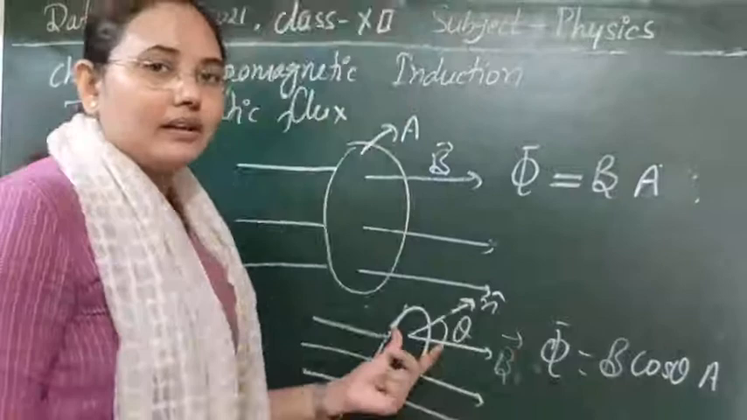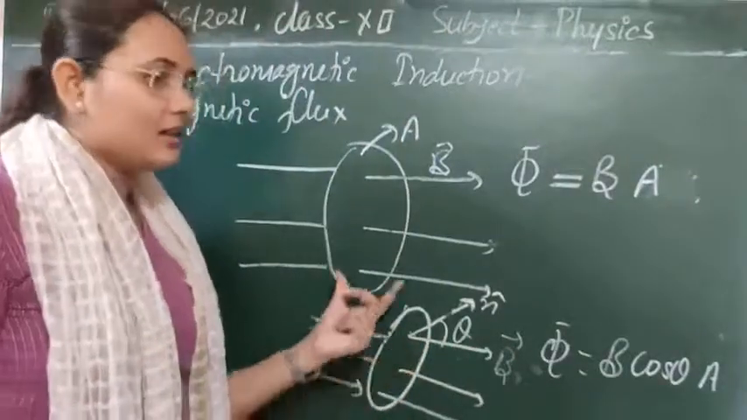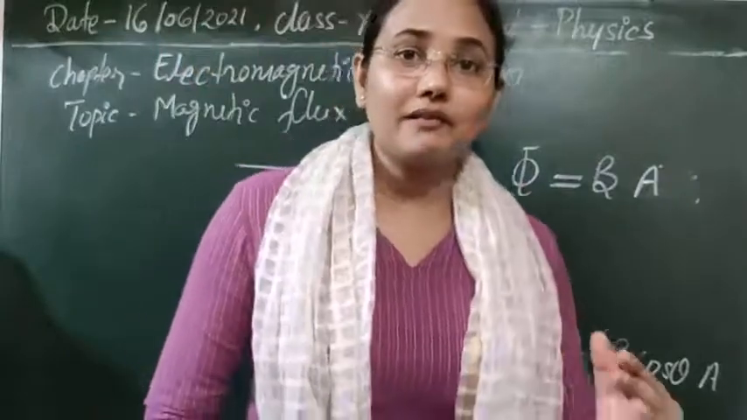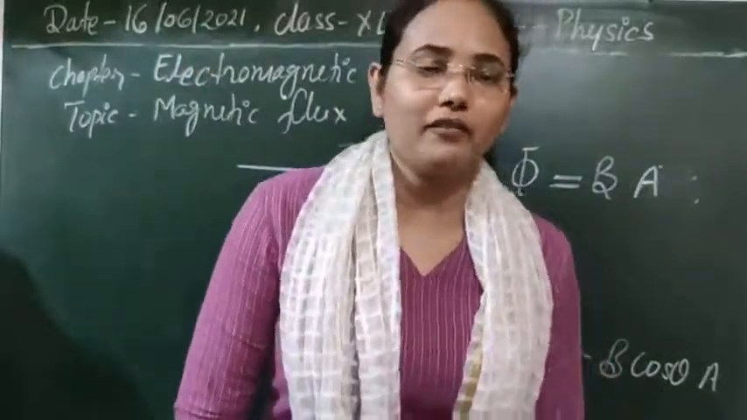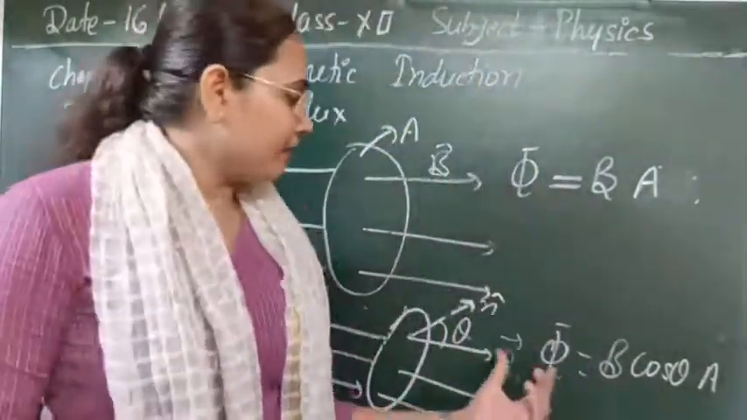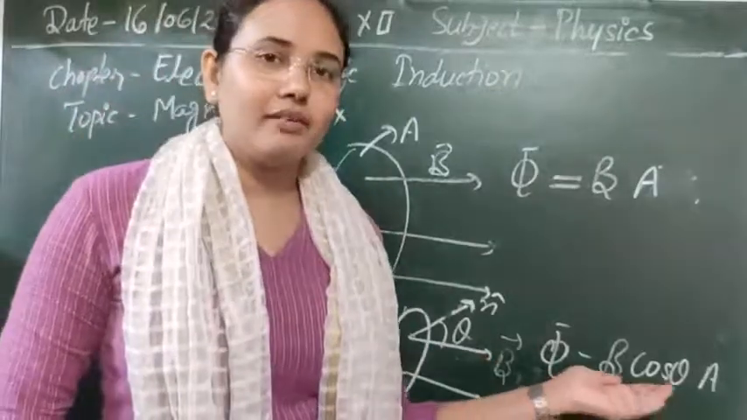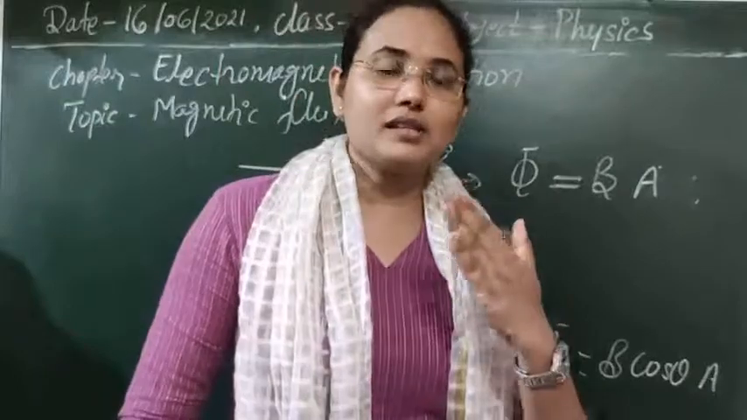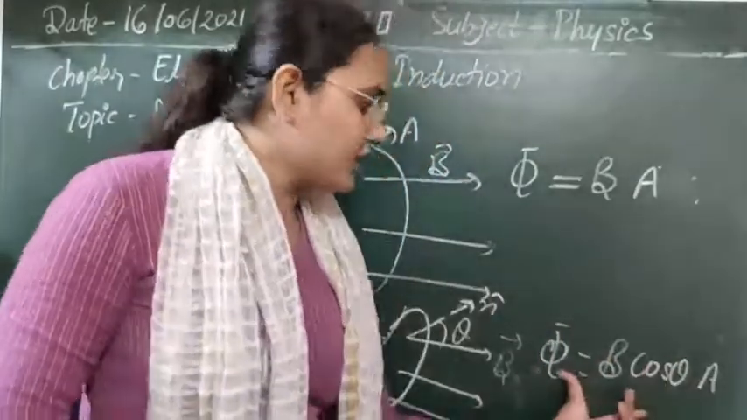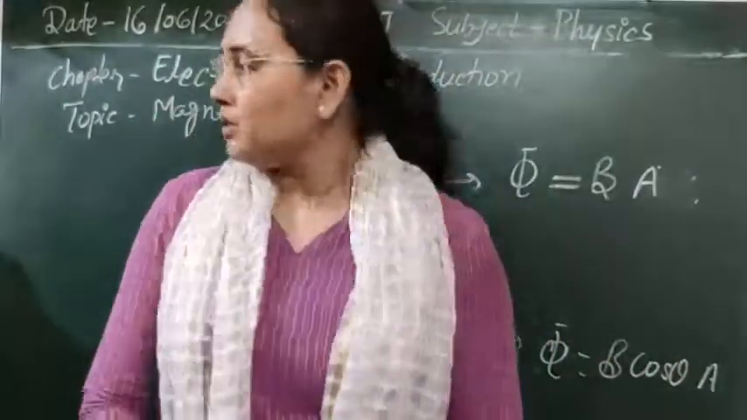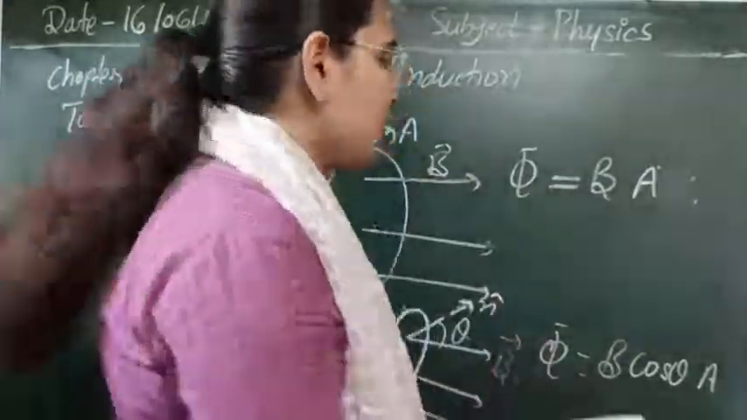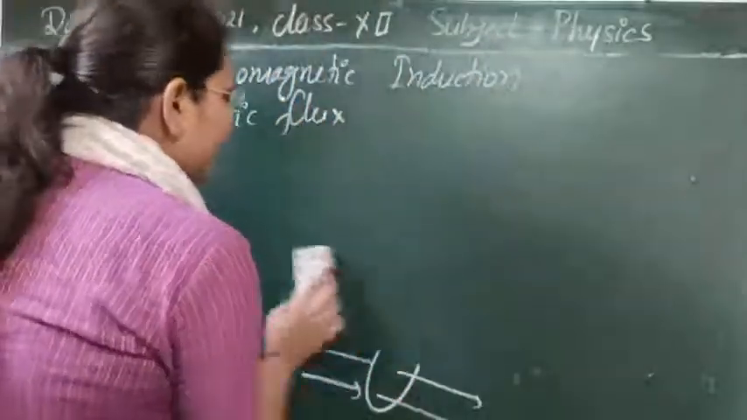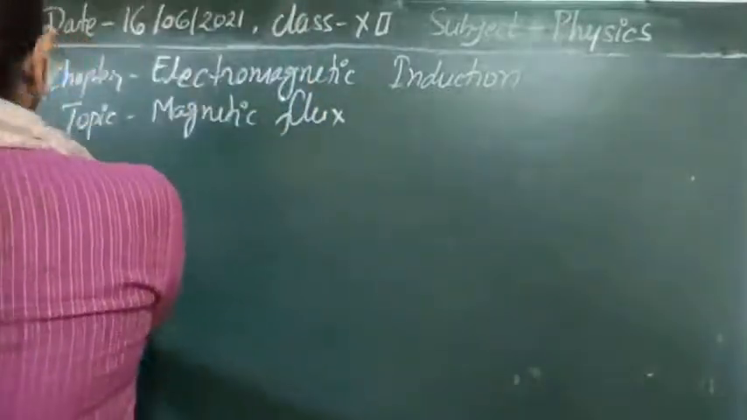Whenever the magnetic field lines, or you can say the surface, make some angle with the magnetic field, then we have to take the component of the magnetic field that is normal to the surface, and that gives us the value of magnetic flux. So I think the definition of magnetic flux is now clear. In general, we have to write the formula for the magnetic flux.